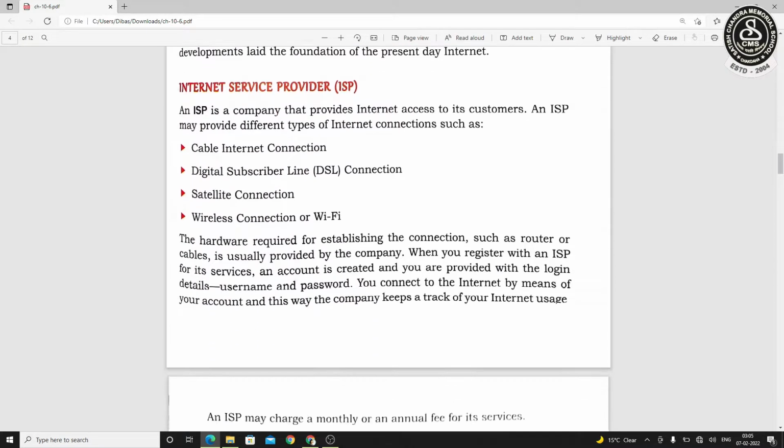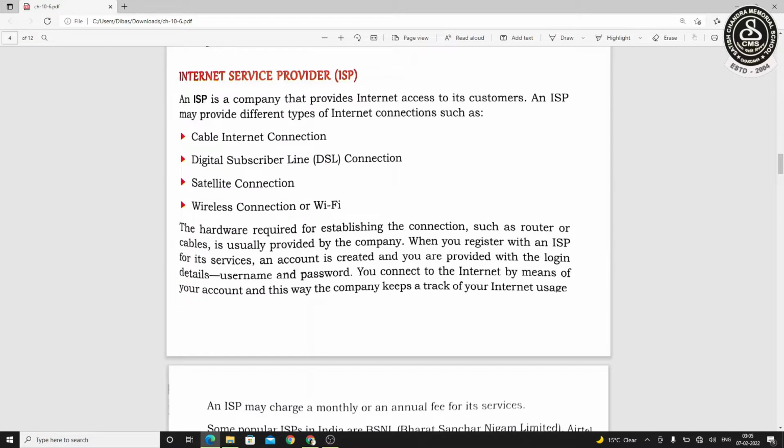Next is internet service provider. To get the internet, we have to collaborate with organizations who provide internet to us. Actually, it is a company that provides internet to users or customers. So what we do is create an account with that organization. They give us a user ID and password. We can log in with that and use their internet service. It can be of 4 different types.